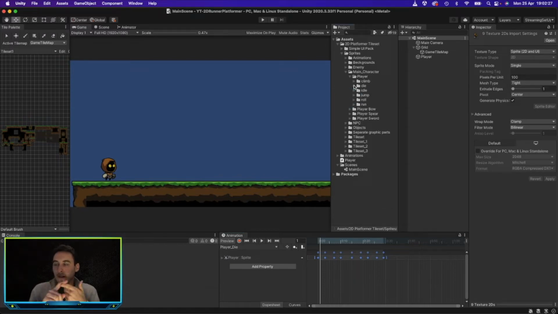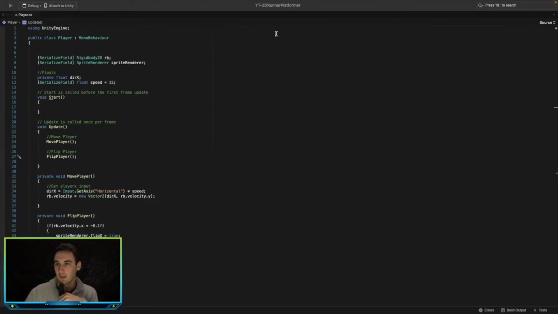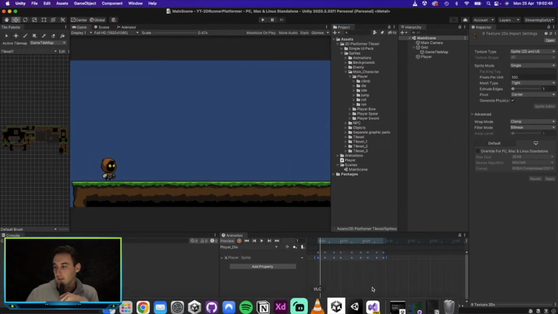What else do we need? We've got an idle, we've got a jump. Well, we do have jump, but we'll fix it later. We've got die, we've got a run. We're not going to have roll because we don't have anything to roll underneath or roll through. I think that's it for the player. We'll do the rest later. So let's go ahead and see what's next.